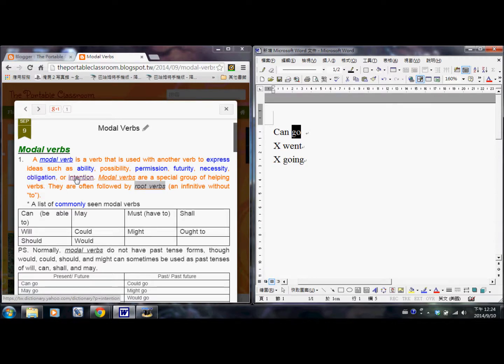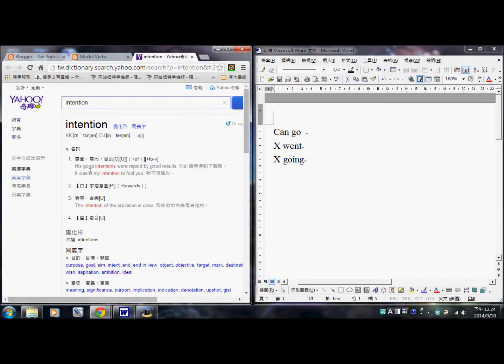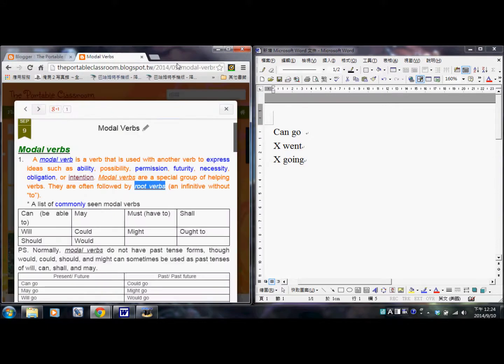Intention, about our purpose, about our willingness to do something. Now, intention is a very hard word to explain, so I'm gonna show you the Chinese definition of this word. As you can see, intention means this: it's our purpose of doing something. All right, that's called intention. Okay, now I'm gonna explain this idea very quickly in Chinese.